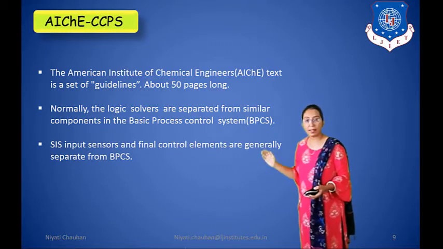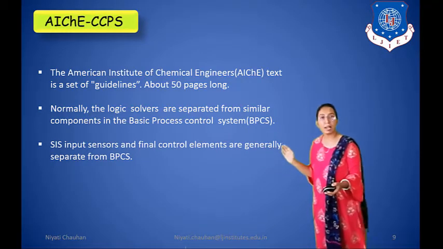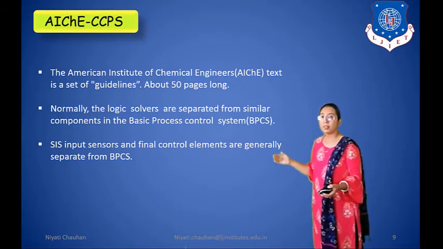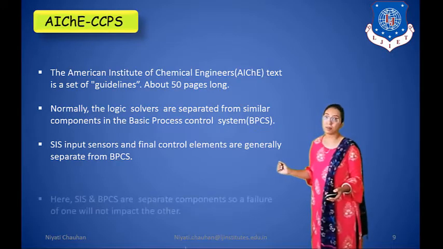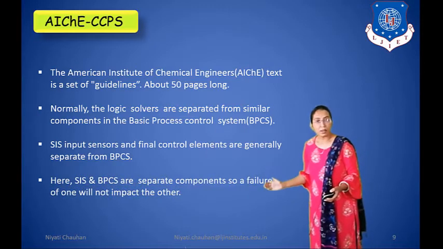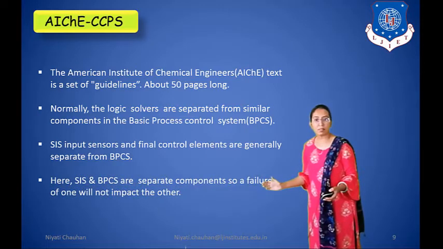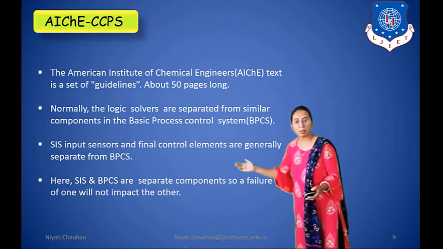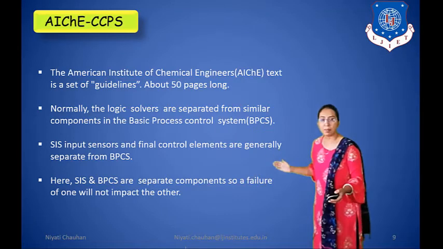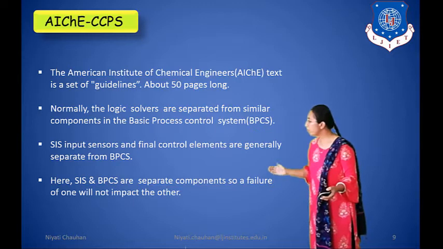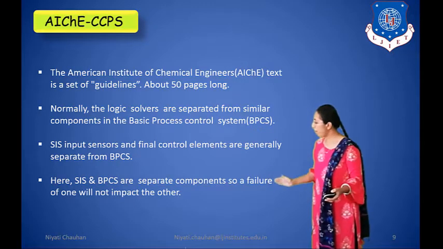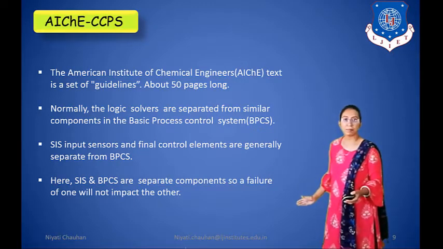SIS input sensors and final control elements are generally separate from the basic process control system. The safety instrumented system and the basic process control system are separate components, so failure of one will not impact the other.